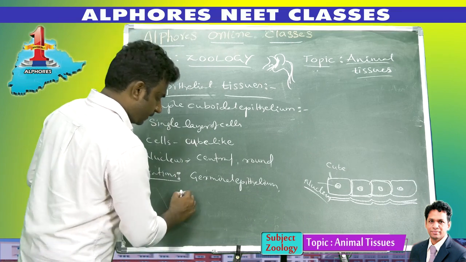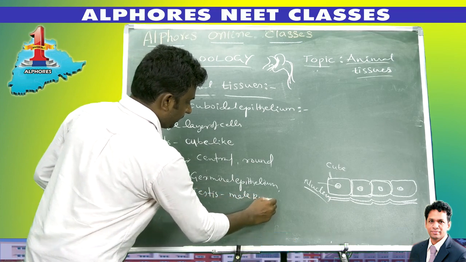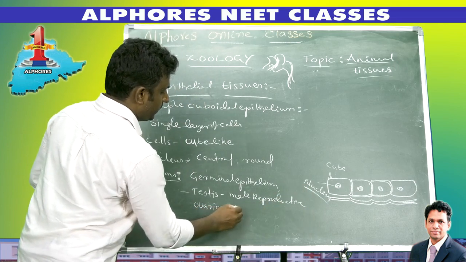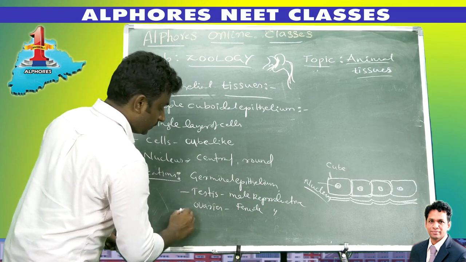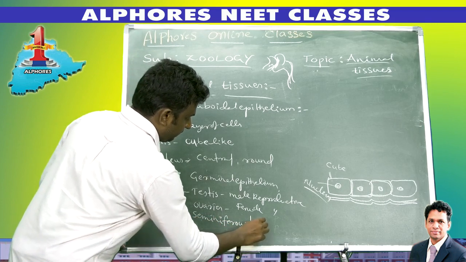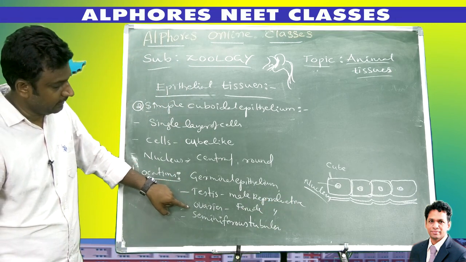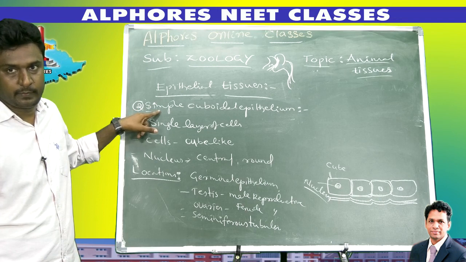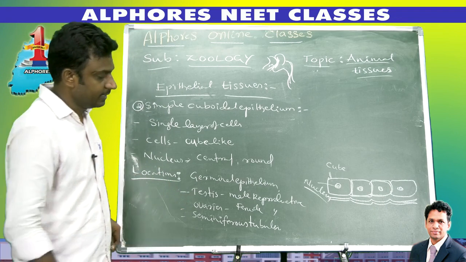Because in our body, the testes are the male reproductive organs and the ovaries are the female reproductive organs. Testes, ovaries and seminiferous tubules, which are present inside the testis, consist of this type of epithelial tissue, simple cuboidal epithelium.